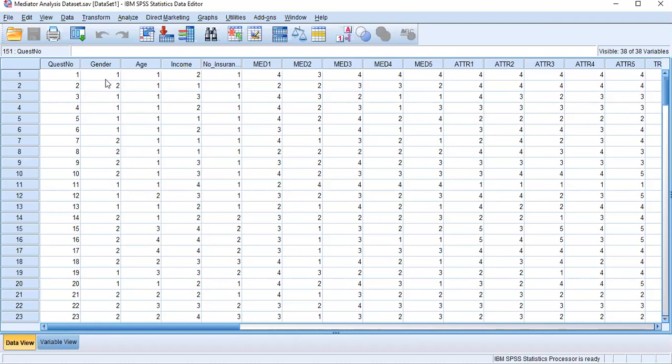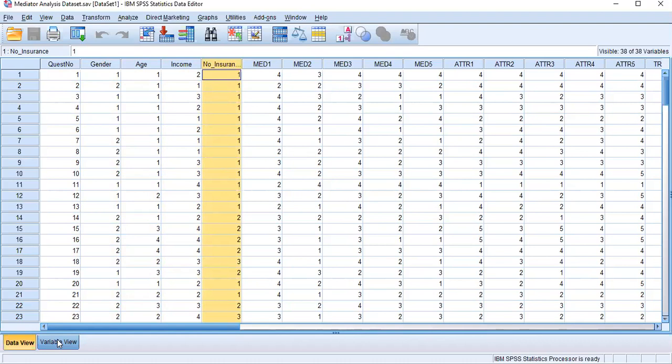Now in my questionnaire, I have a few questions to identify my sample profile. For example, I want to know about my respondents' gender, their age, their income level, and in this case the number of insurance policies they have.